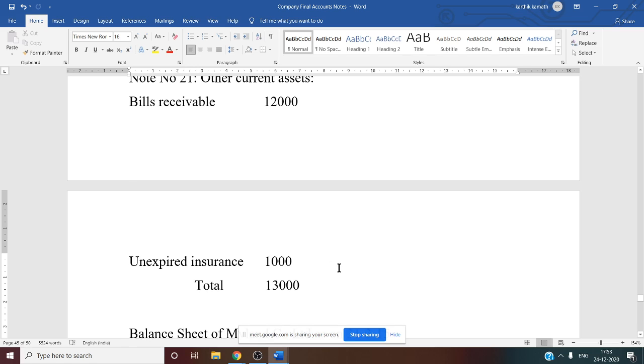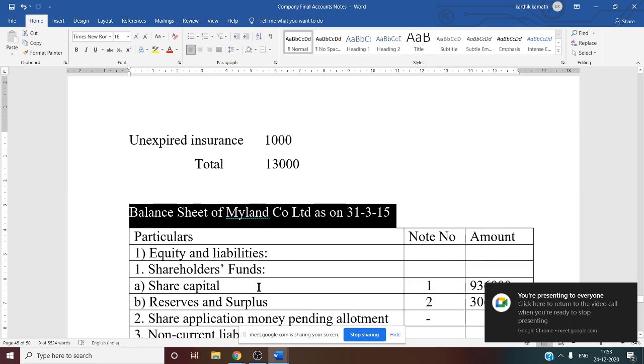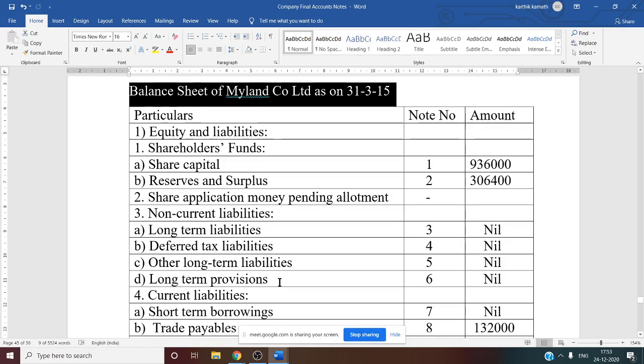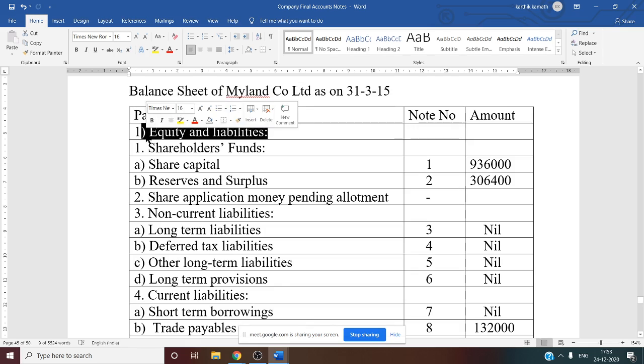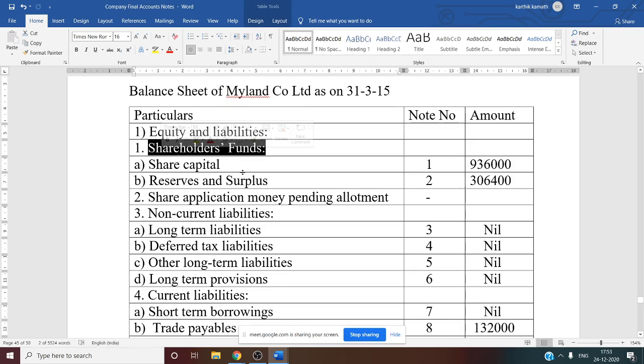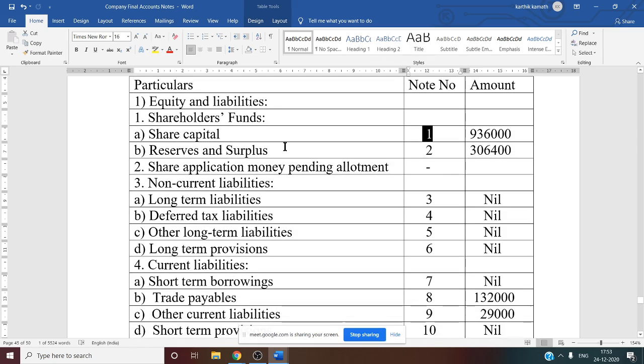Balance sheet of Mail and Co Limited as on 31st March 2015. There are 3 columns: particulars, note number and amount column. So in particulars, 1 to 21 items, you have to write all the information. Then note number also you have to write. For the amount you have to see the working notes from 1 to 21. So under equity and liabilities, there are 4 major categories. First one is shareholders' funds. Under that, share capital, note number 1, that is about subscribed capital minus call in arrears.